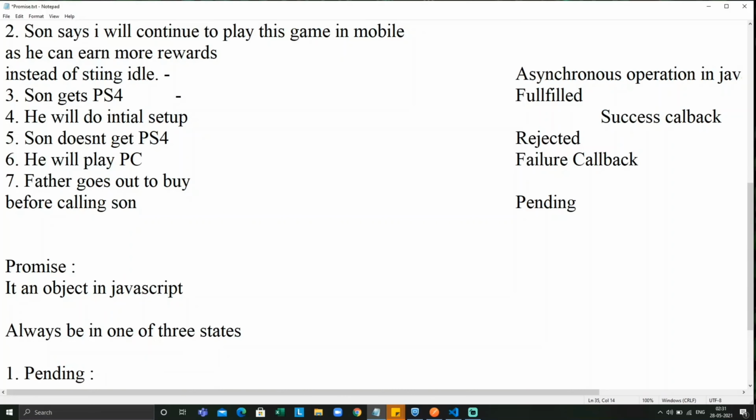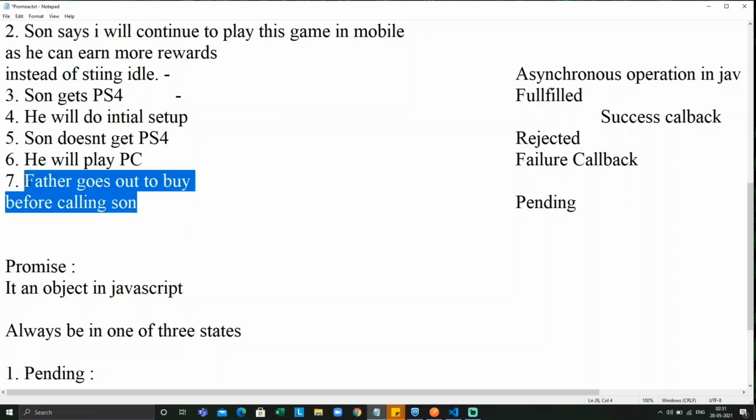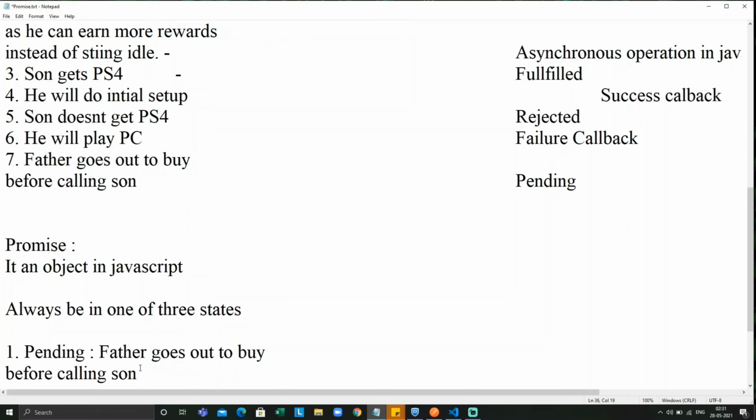What can we take from the following scenario? Father goes out to buy a PS4 until he tells the son that he got the PS4 or not. The status of the PS4 is pending. We don't know whether he's getting it or not. The other status is fulfilled. From the scenario at the beginning, the son gets a PS4, so the status is fulfilled.